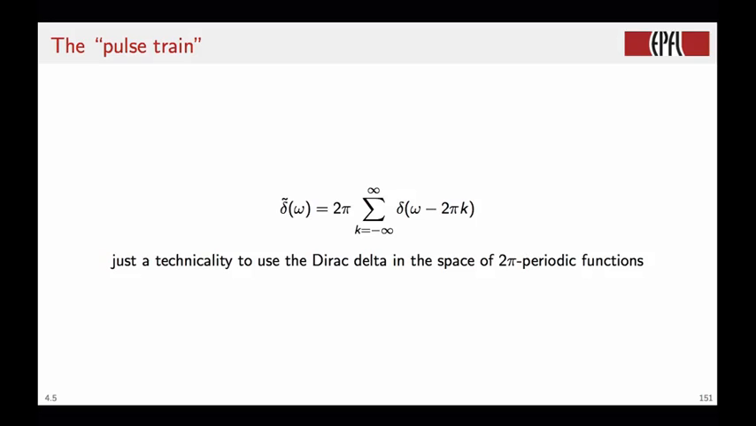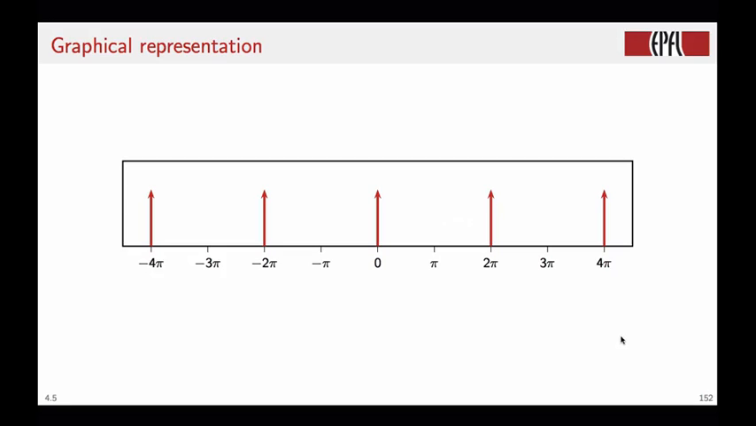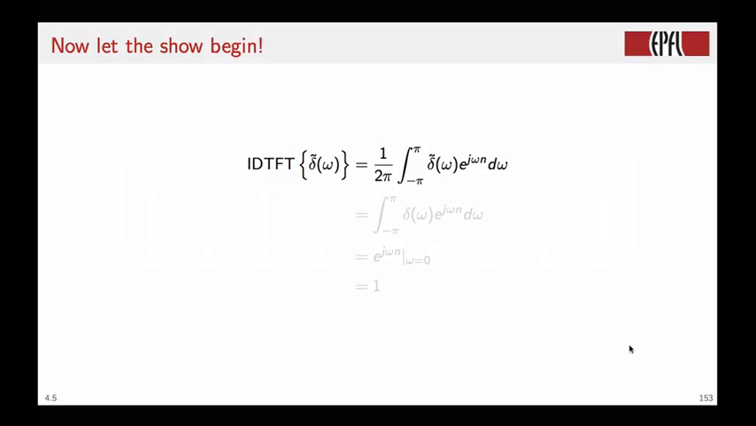Okay, so now a last technicality before we understand why we're doing all this. We will be using the Dirac delta functional in the frequency domain. Now we know that all DTFT spectra are 2π periodic. So if we want to use this tool in the frequency domain, we have to periodize it. The periodic version of the Dirac delta functional is called the pulse train, and it is built by placing copies of the delta function every 2π and by scaling the whole signal by 2π. So if we want to represent that in the frequency domain with the usual upward arrow notation, we see that there will be a pulse every 2π. Okay, now we can let the show begin.